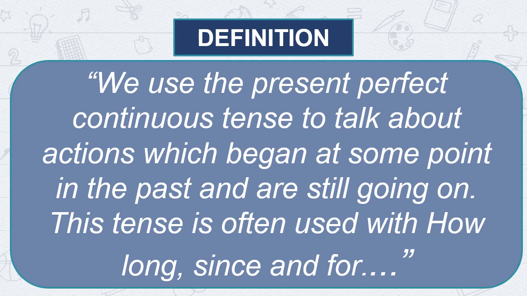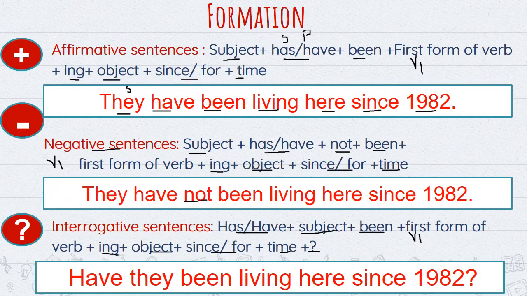It means that is perfect and are still going on. That shows continuity. So that's why this is known as the combination of present perfect and continuous tense. So this tense is often used with how long, since and for to denote time. Since is used to denote point of time and for is used to denote period of time.